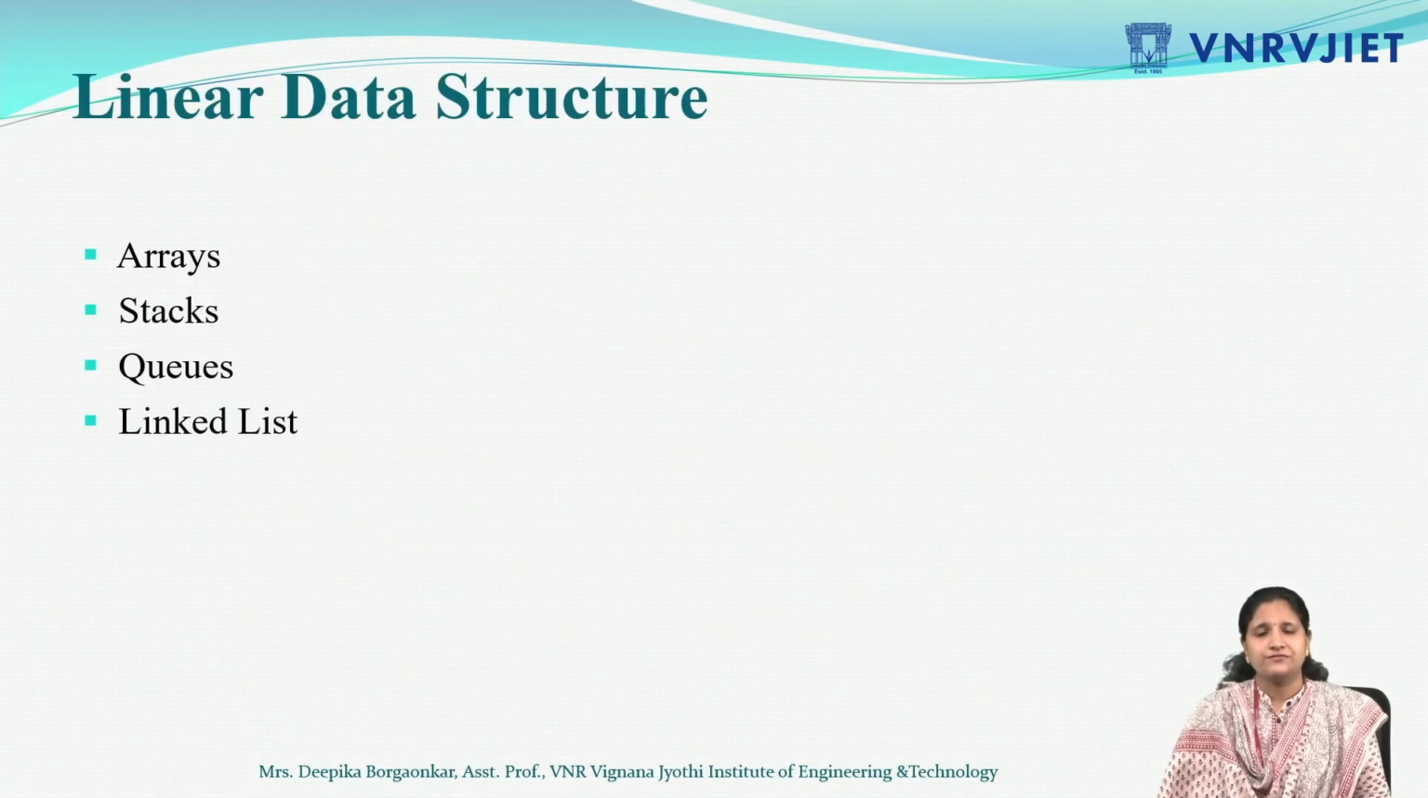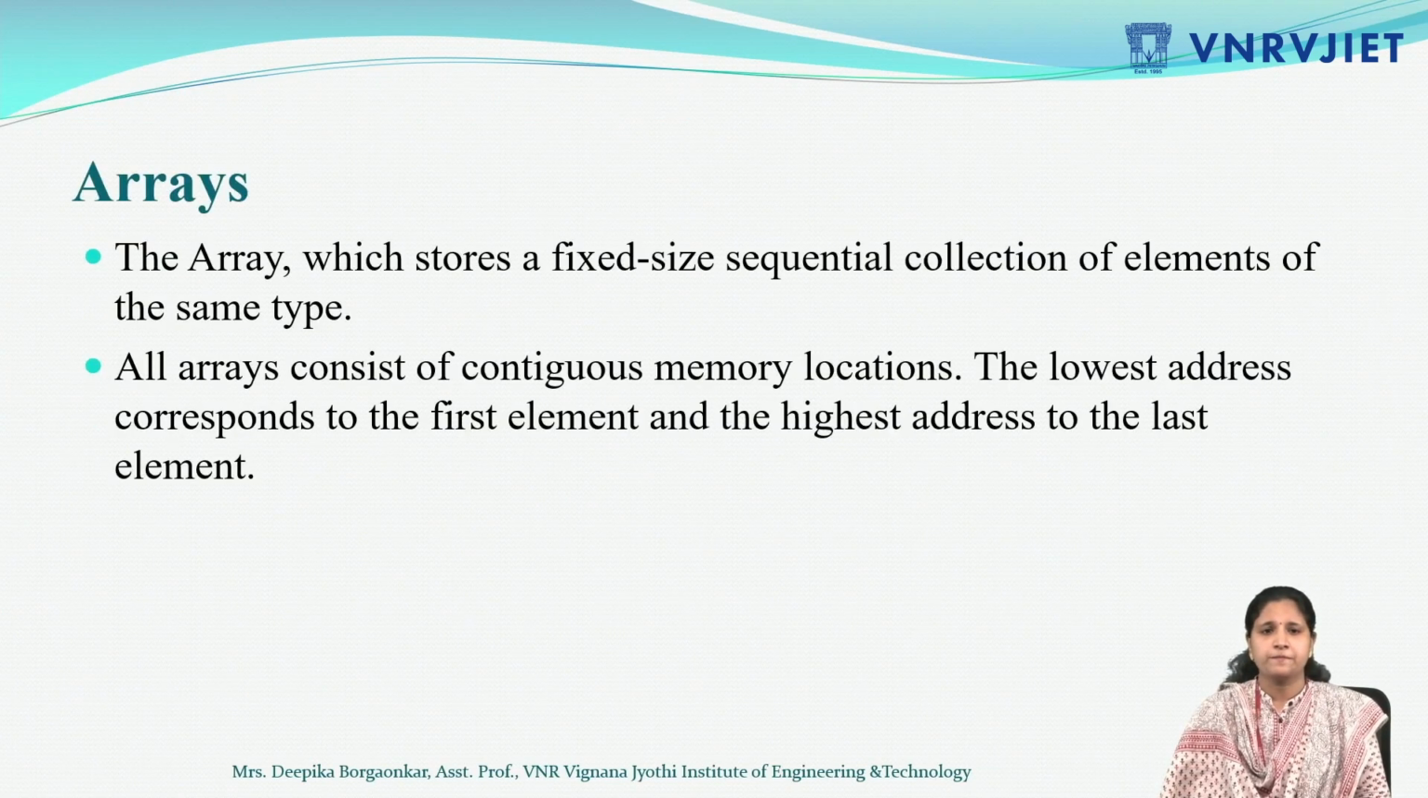So first we'll start with the linear data structures. The linear data structures are array, stack, queues and linked list. So first we'll discuss the array. The array is a fixed-size data structure. It is a sequential data structure with contiguous memory allocation.